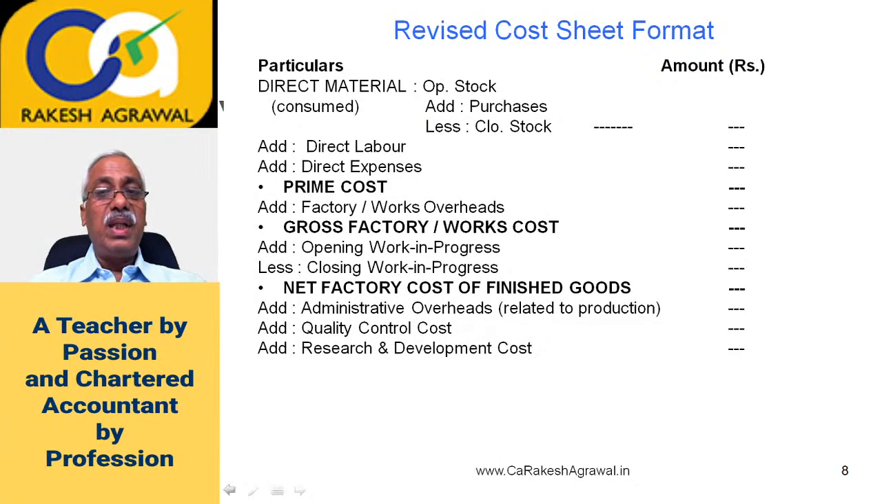Then some research and development. If you have done some research and development to produce these finished goods, then the apportioned cost of research and development, that is the amortized cost of research and development, will get added at this stage in the net factory cost of finished goods. That is the proportionate cost of research and development, provided you have done some research and development in order to produce these products, or you have done research on the process of manufacturing this product.